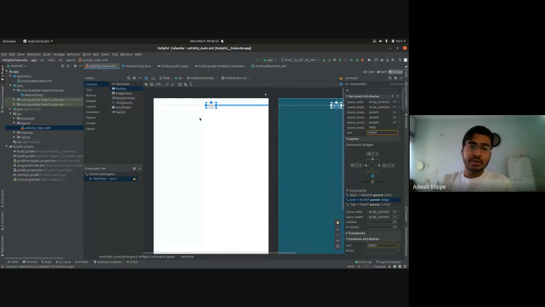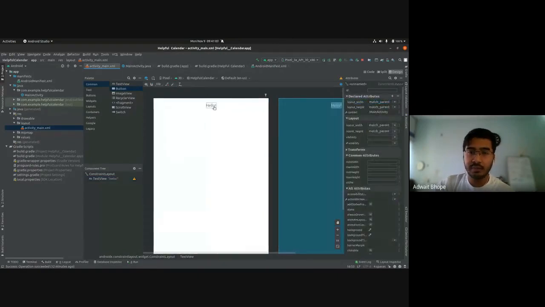So actually, the width of this text box is set to wrap content, as I said. Wrap content is basically like whatever content is there, that will be the width of this widget. But you can set a different width to it. You can even manually set it, let's say I set 200 dp. Okay, why did it not set? Okay, I don't know why that is happening. Okay, anyway,